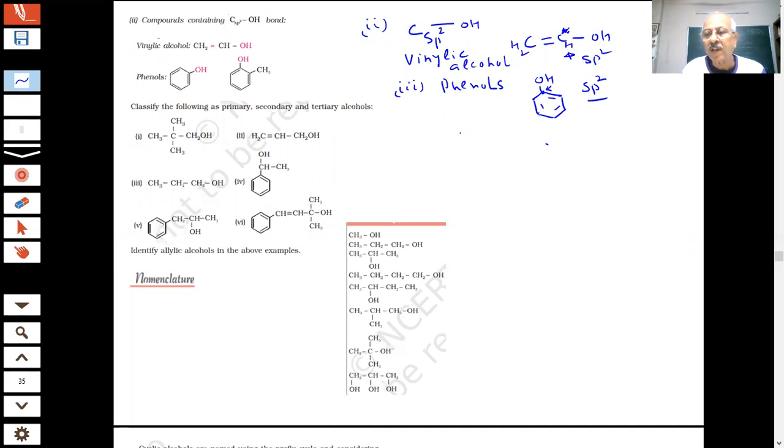So what we learned, students, is the classification based on primary and tertiary. The questions are on the screen for us. First question: classify the following as primary, secondary, tertiary, and identify the allylic alcohols in the above cases. You have 1 minute to answer before we go over the answer. You have to classify primary, secondary, and tertiary alcohols in these questions, and identify the allylic alcohols in the examples given.